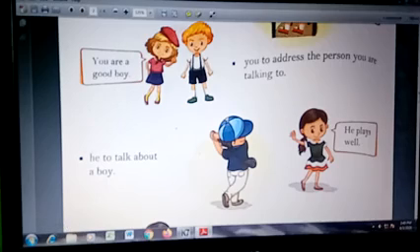Now next, he, to talk about a boy. The pronoun he is used only in place of a boy or a male naming word. Remember, okay? Now here the girl is pointing towards this boy and saying that he plays well. This is a boy, so we are using the pronoun he.